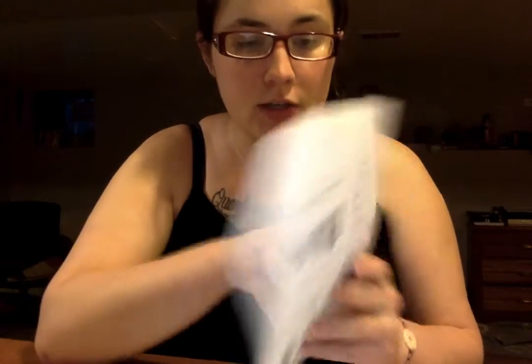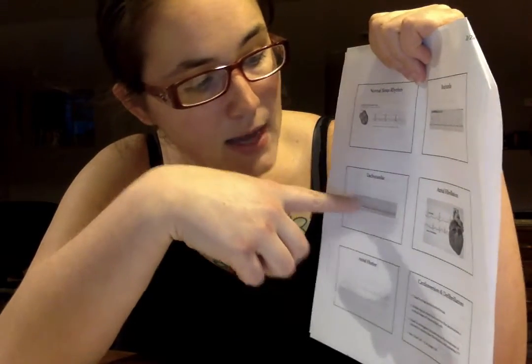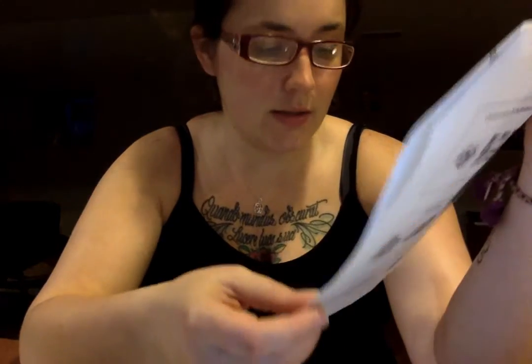It's got a nice picture of normal sinus rhythm, bradycardia, so slow heart rate, tachycardia, which is going to be a fast heart rate, and then atrial fibrillation, where it's not all over the place, but you can definitely tell it's not normal. So take a look at those. Oh, and then atrial flutter. But she didn't say we had to know any of that.